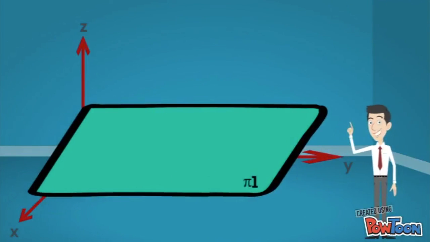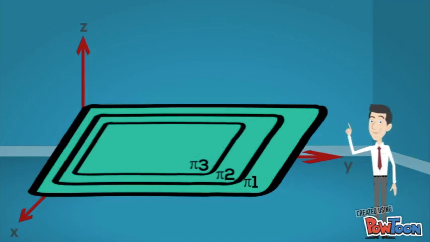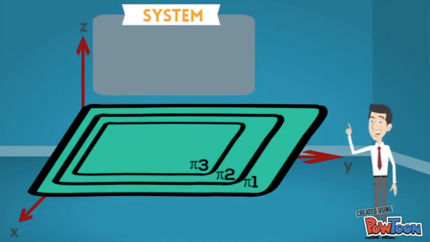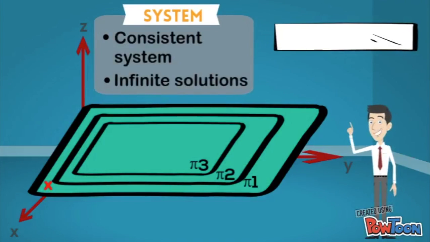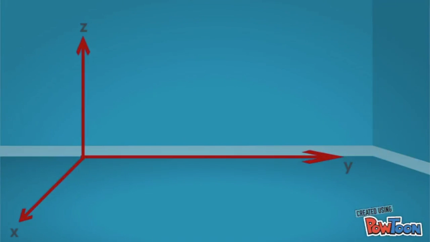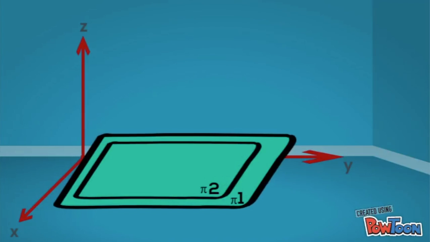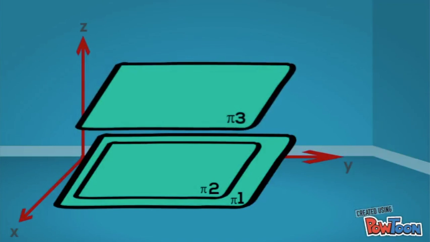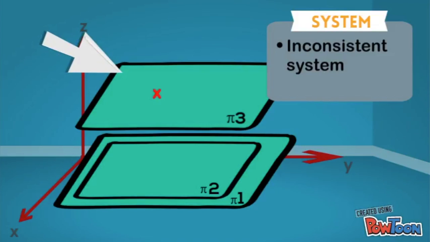Another scenario is where all three planes are parallel and coincident. This also means that this is a consistent system and has infinite solutions, because all the points on the plane are a solution. The last scenario for this section is where two planes are coincident, but one of the planes is distinct. This will result in an inconsistent system because one of the planes does not share any points with the other two planes, which also means that this system has no solution.